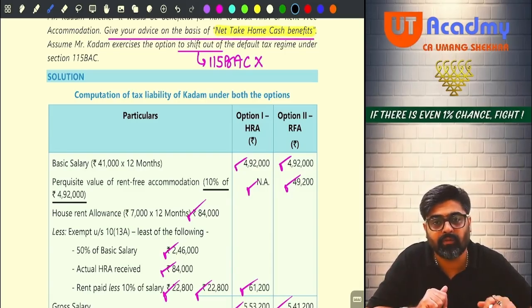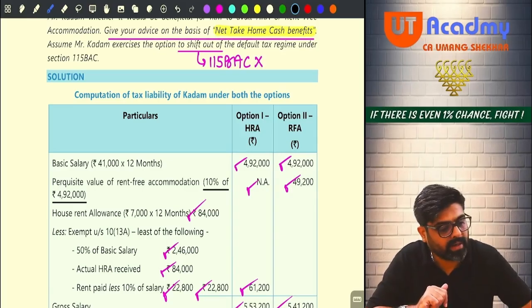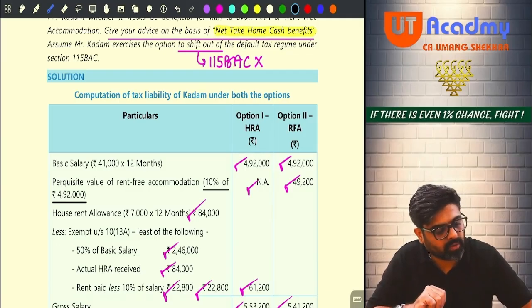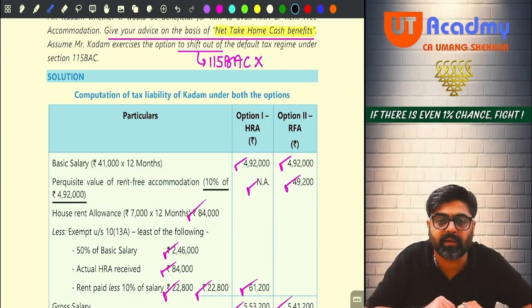So in metro city, if you pay the rent, you have to take 50% of your salary. So 4,92,000, 50% of that will be 2,46,000. Rent paid will be 6,000 into 12, 72,000, minus 10% of his salary, meaning 49,200. So 72,000 minus 49,200 will be 22,800.